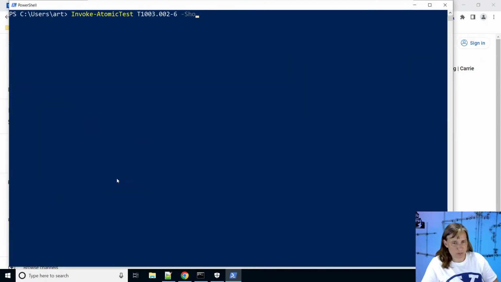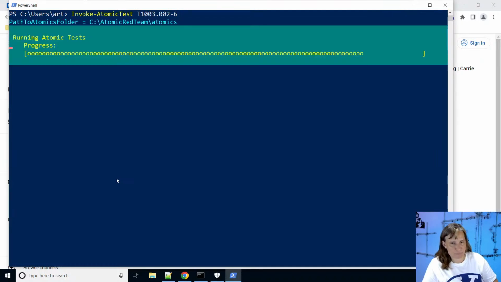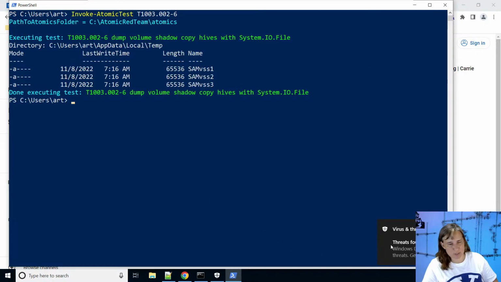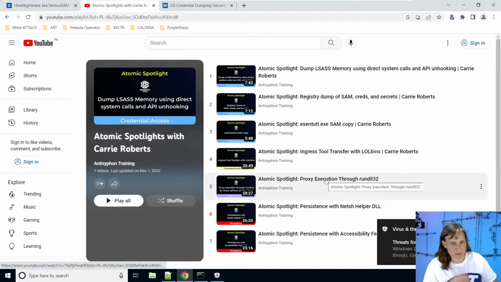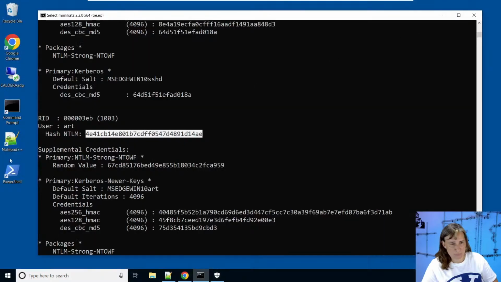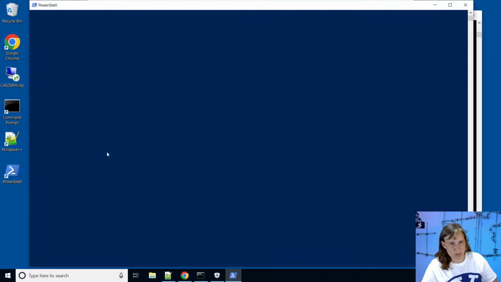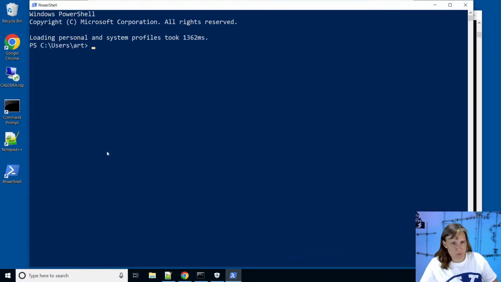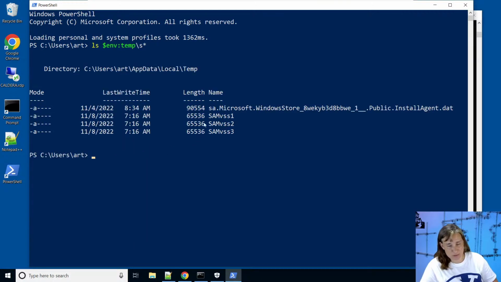Now we're going to run test number 6, not using certutil. And it's important to try all these variations here. We get another virus pop-up. It's the same alert. It kills PowerShell, but it looked like it created that file still. Let's open PowerShell back up, list out the files in the temp directory, and we do see those files, so it looks like it continues to work.